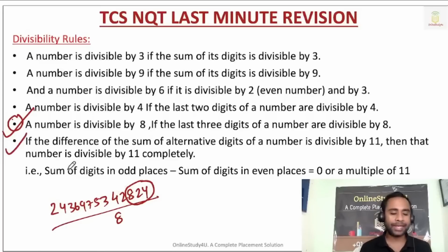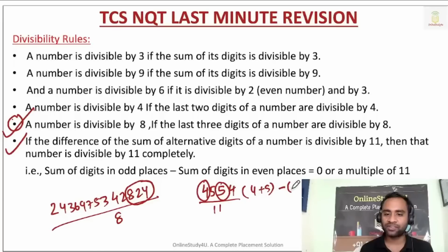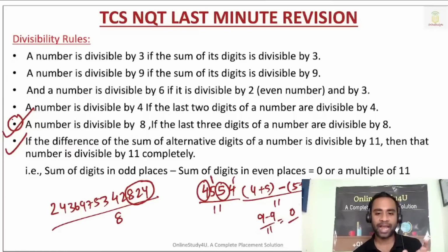Okay, and what is the divisibility rule of 11? So friends, 4, 5, 5, 4. If I ask you whether this number is divisible by 11 or not, take the sum of the alternate digits, 4 plus 5, and then subtract the sum of the other alternate digits, 5 plus 4, and see if the result is divisible by 11. Yes, so this number is divisible by 11. If the difference comes as 0 or a multiple of 11, then the number will be divisible by 11, right? So your divisibility rules are clear.